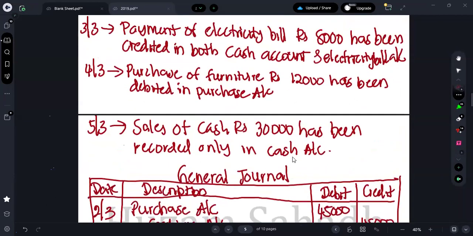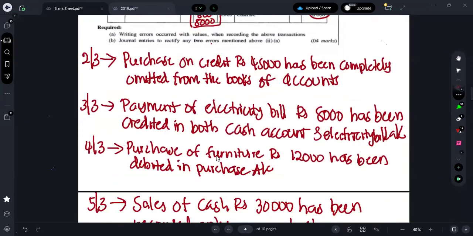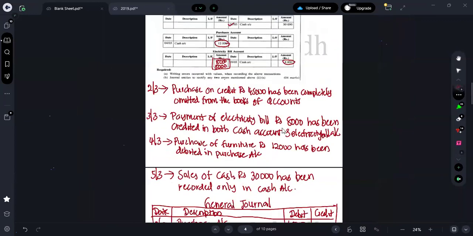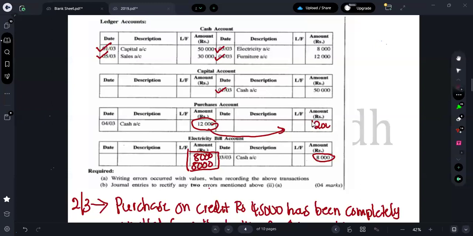Okay. Third one is what? Purchase of furniture rupees 12,000 has been debited to the purchase account. Now, can you debit in the purchase account? Is it related to purchase? No. You should remove it from the purchase account and take it to the furniture account. So you should debit the furniture account. What's the correction you should make here?